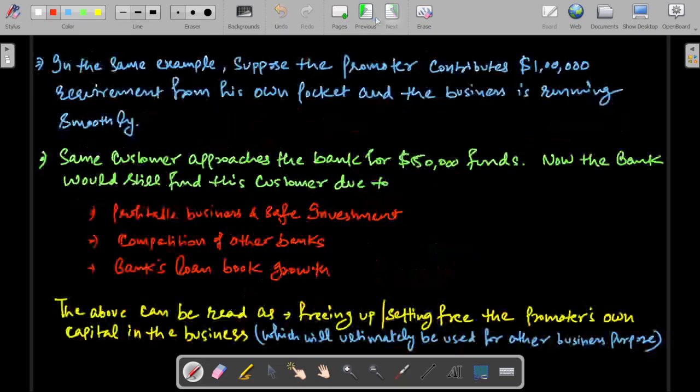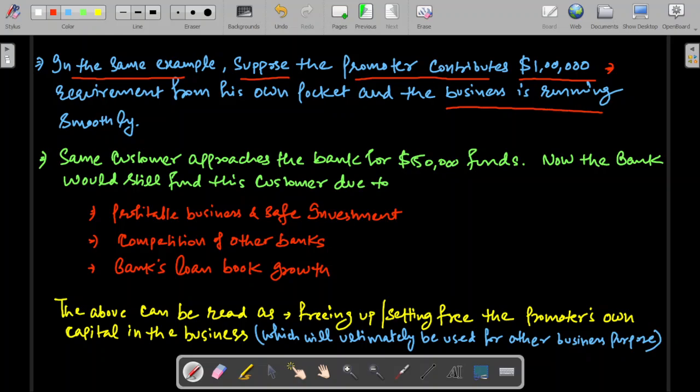Okay. So the second way of thinking about this, I will take the same example only. In that example, we noticed that there is a requirement of around $1 lakh for 60 days period. Suppose instead of borrowing those $1 lakh, the promoter himself contributes those $1 lakh. The promoter is very rich. He uses his own funds, his own savings to fill up that gap, and he infused $1 lakh in his business by himself. See, he did not take any borrowing, and he started running the business smoothly.